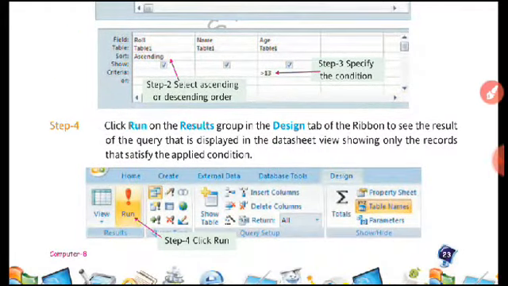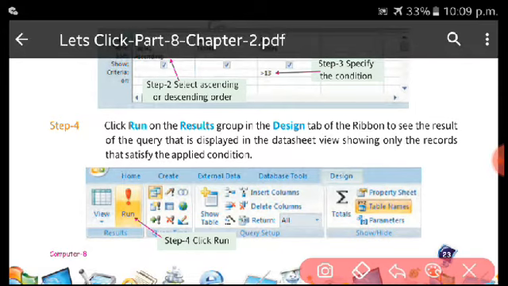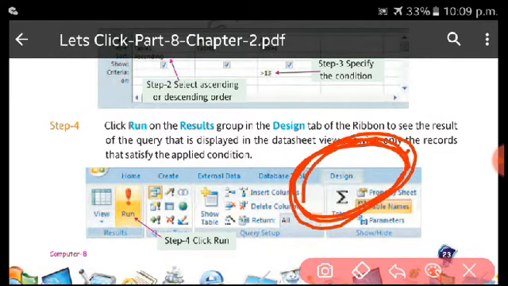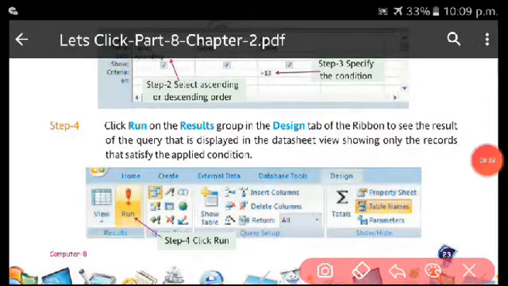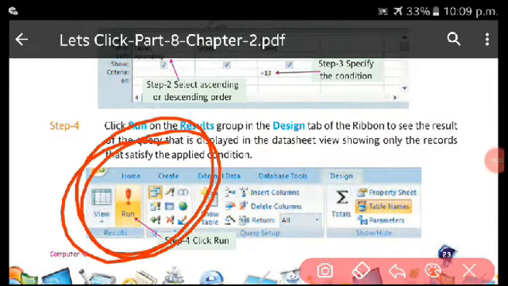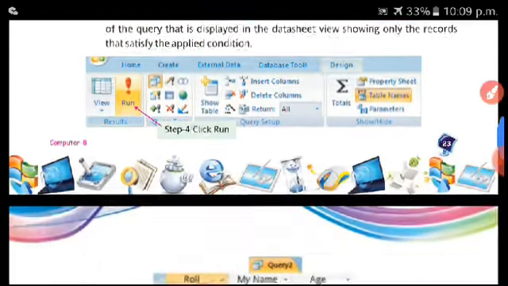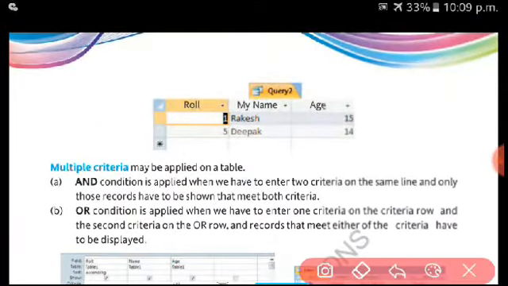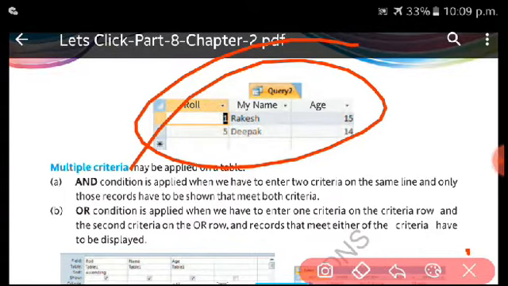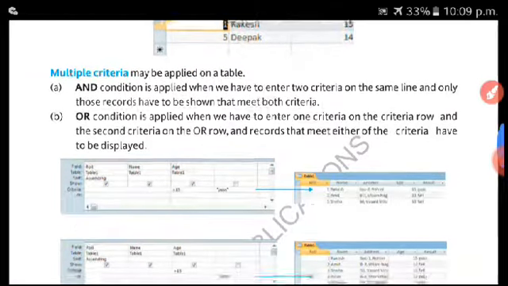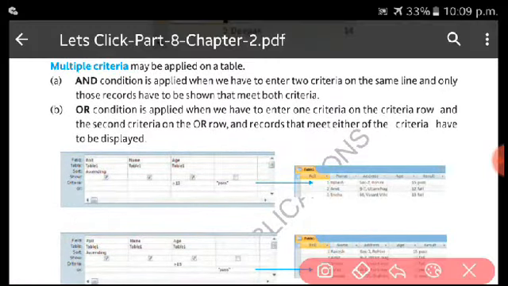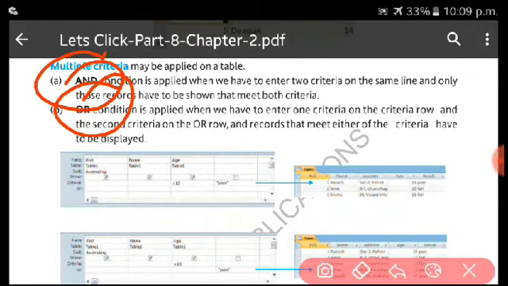Okay, finally, next thing, how will you get that output? How will you get the records? So remember, it is available on the design tab. On the design tab you can see there is an option of run. If you click over the run option, you will get this record. Okay, next is condition. You can also apply multiple conditions by using AND or OR.